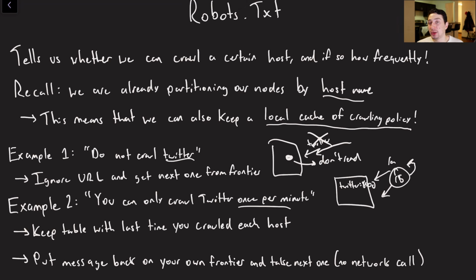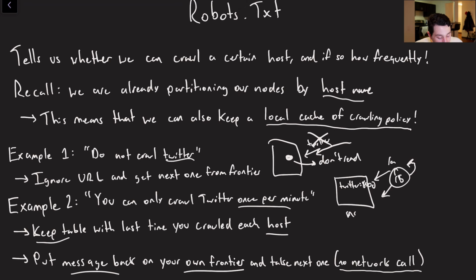We can always put it towards the back, or we can put it somewhere in the middle, but the gist is ideally somewhere such that we can wait a little bit of time. So effectively the idea here is that you want to keep a table in memory, a mapping from a host to the last time that I crawled that host. And so again, we just put the message back on our own frontier and take the next one.